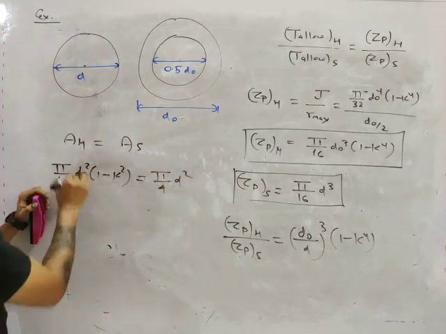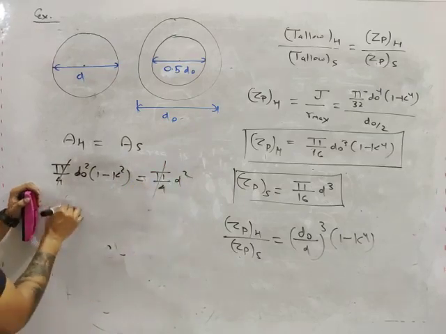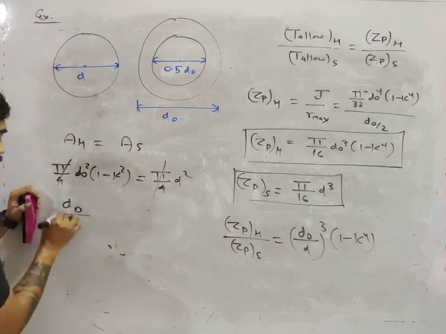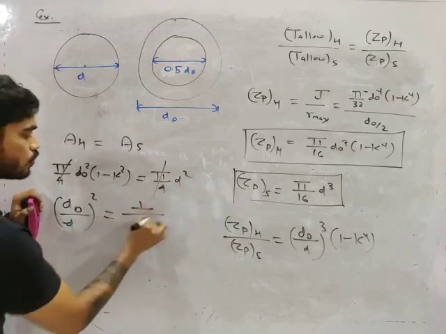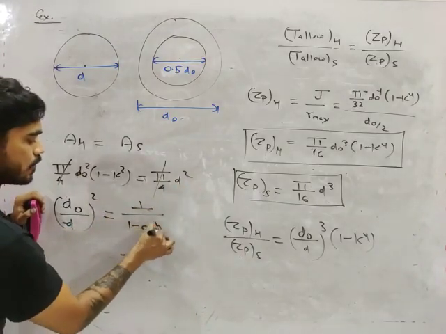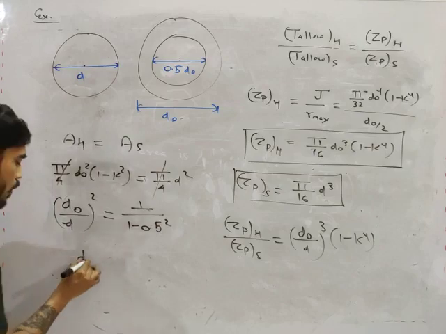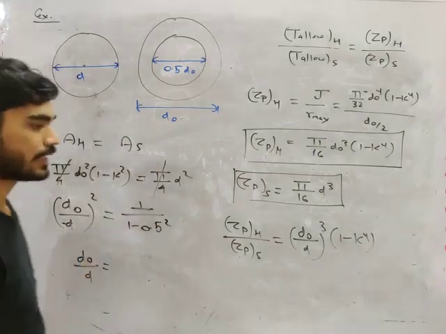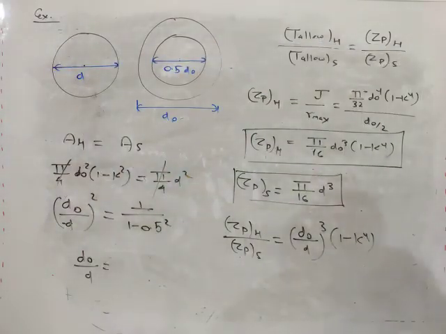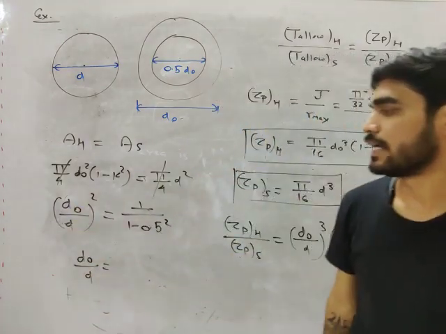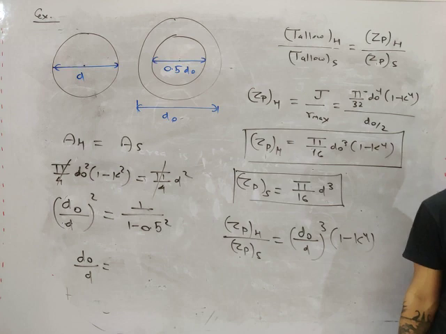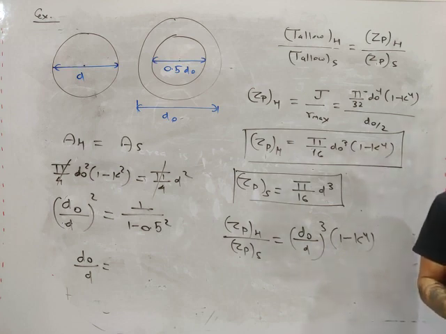pi by 4 d square. Pi by 4 will be cancelled. This will become d outer by d whole square equals 1 upon 1 minus k square, means 0.5 square. So from here you will get d outer by d. Solve this and tell me what will be d outer by d. D outer by d whole square is equal to 1 upon 1 minus 0.5 square.